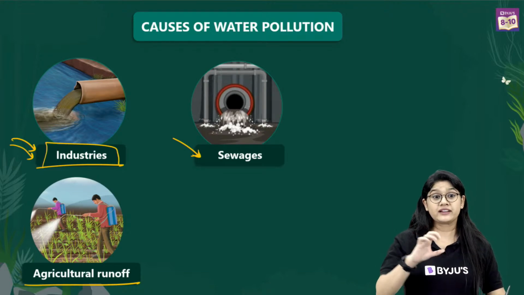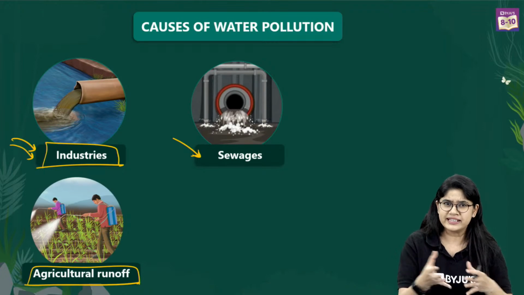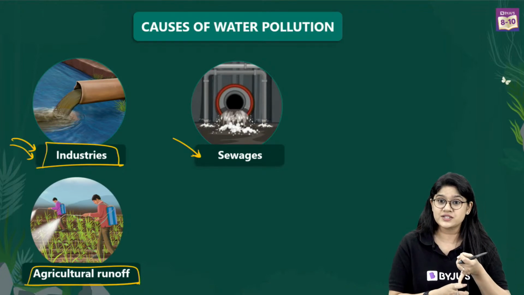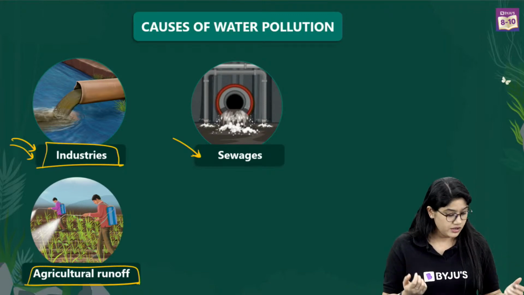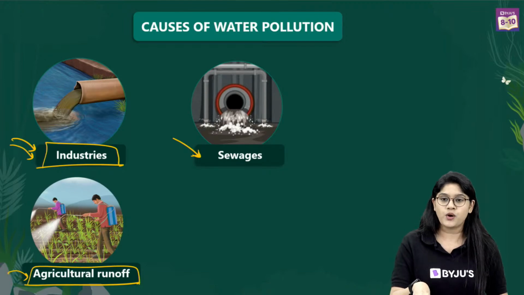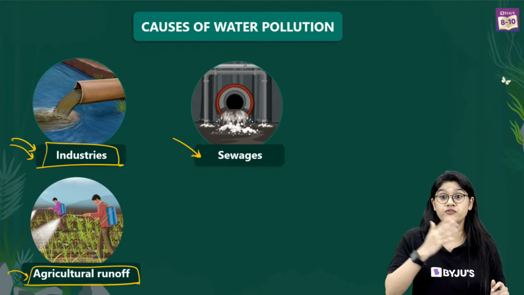So now let's talk about the agricultural runoff. I'm sure you must have seen that in agriculture, there's a use of pesticides and fertilizers, right? So when these pesticides and fertilizers move into the water, what happens? There is a growth of algae, right? We call it eutrophication.